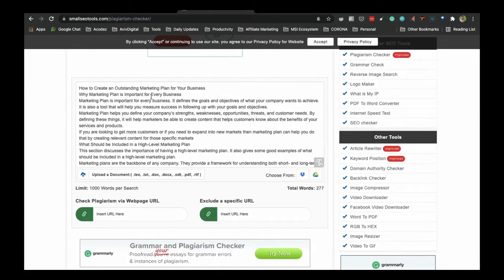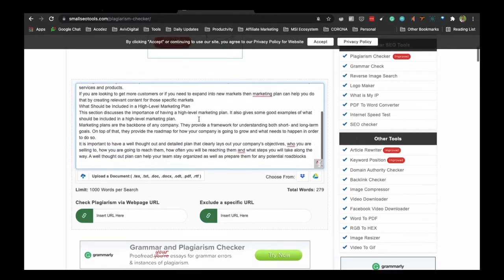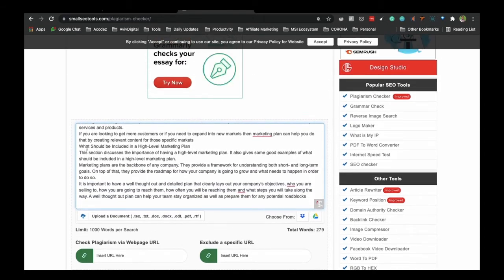So why is a marketing plan important for every small business? Why is a digital marketing plan important for every small business? That's the first article. And the second one was what should be included in a high level digital marketing plan for your business.